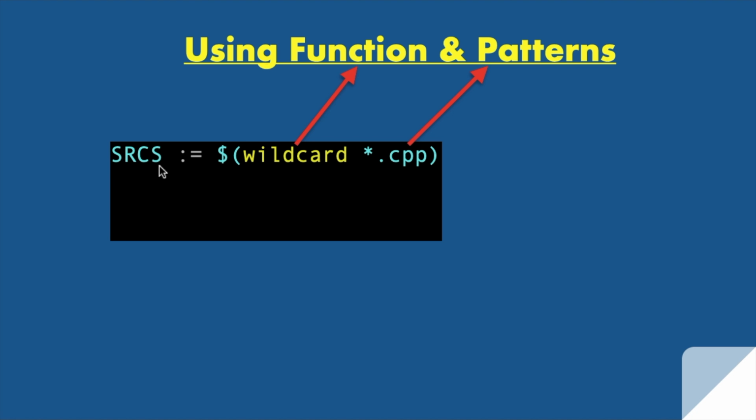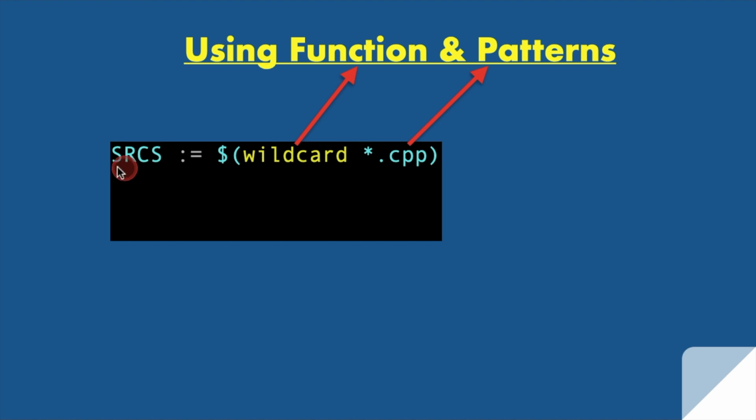A folder may have .cpp, .h, readme or some other files, but it will not care about anything else other than .cpp. As per the pattern provided to this function wildcard, it will return us all the CPP file names with extension CPP, and that we are storing inside srcs.